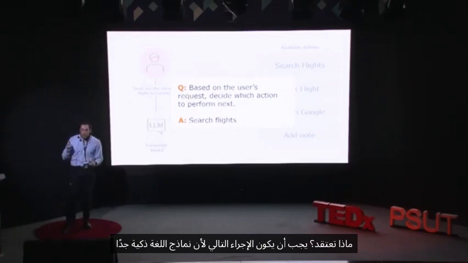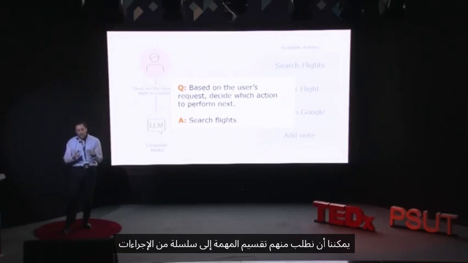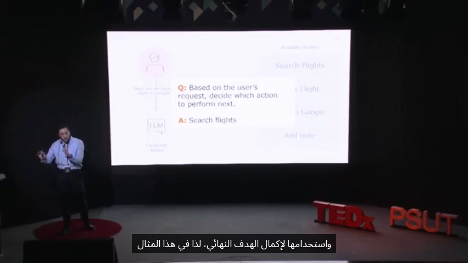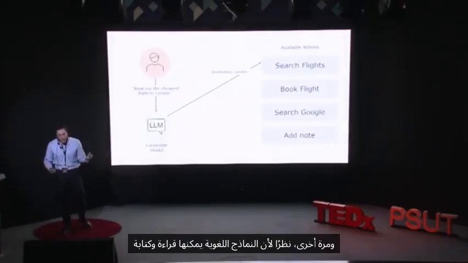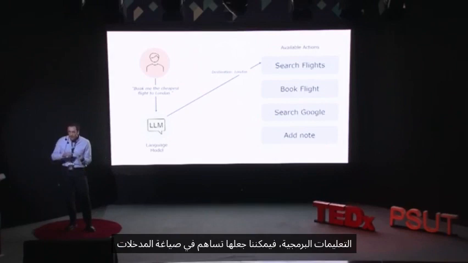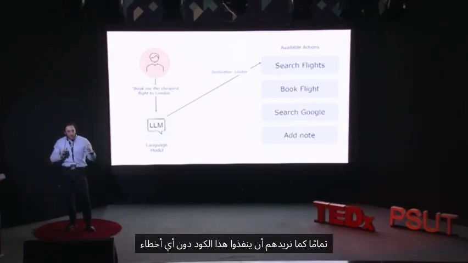Because language models are so smart, we can get them to break down a task into a series of actions it needs to perform to complete the end goal. And so, in this example, it might be searching flights. And again, because language models can read and write code, we can get them to format the input just how we need them to be to execute that code with no errors.